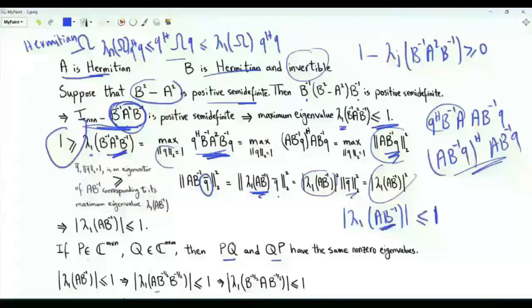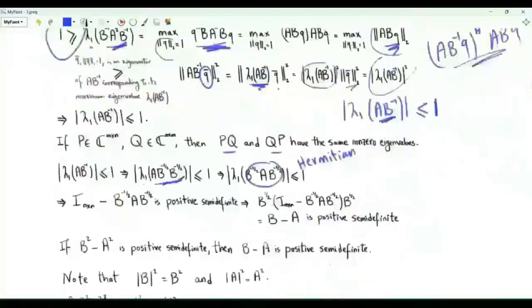We can write A B to the minus 1 as A B to the minus half B to the minus half. Lambda 1 of this matrix is lambda 1 of B to the minus half A B to the minus half. Note that this is a Hermitian matrix. So if A and B are Hermitian matrices, B is invertible, the magnitude of lambda 1 of B to the minus half A B to the minus half is less than or equal to 1.